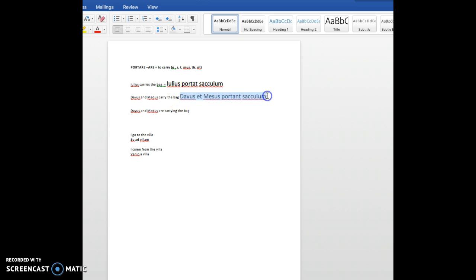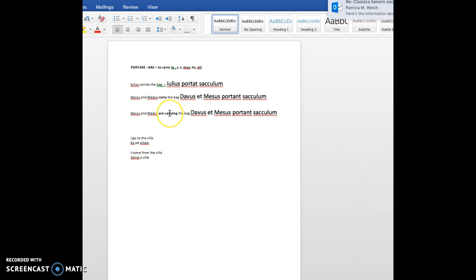So Davus and Medus are carrying the bag is still Davus and Medus portant saculum, because are carrying is still present. When are they carrying the bag? Now, okay? So for the Latin language, carry or are carrying are the same thing, a verb in the present, okay? So the aspect that this is simple and this is progressive is not important in Latin, okay?